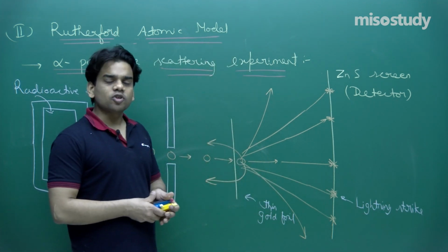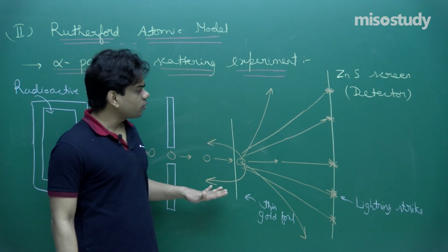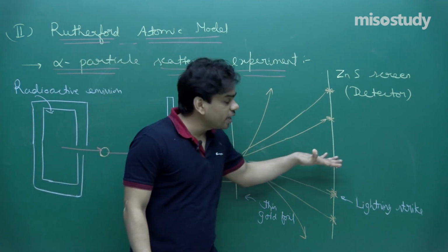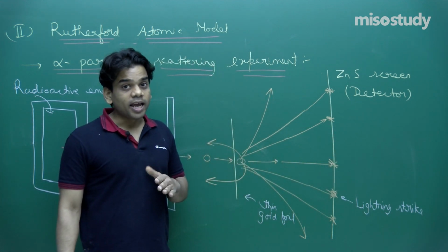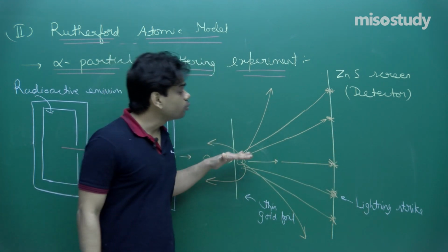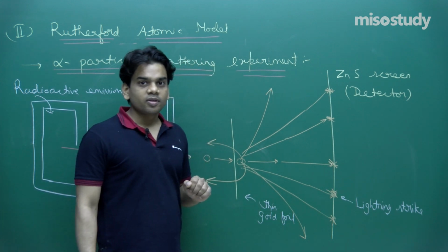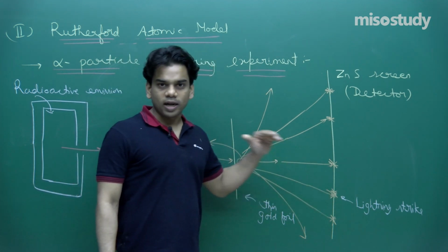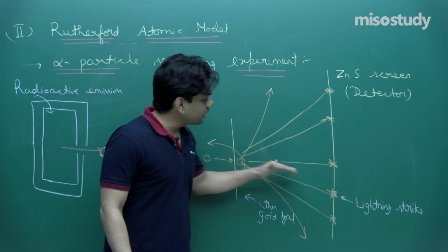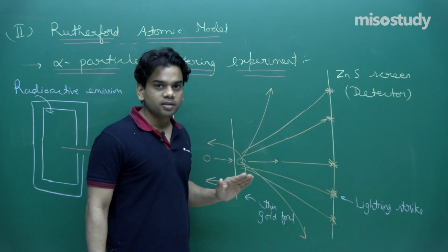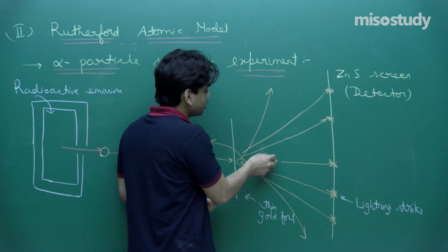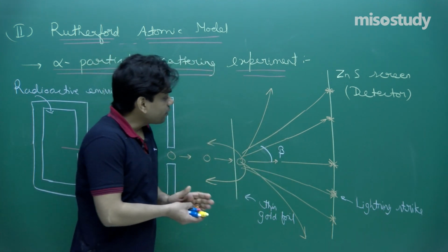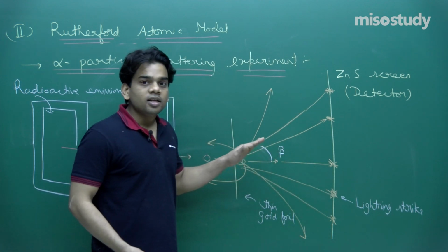Now, based upon this, let's see what the observations were. He saw that many alpha particles moved undeviated. There were many alpha particles which deviated through a small angle. You can see here this is the deviation. I am marking it with angle beta. So there were many that deviated through a small angle.